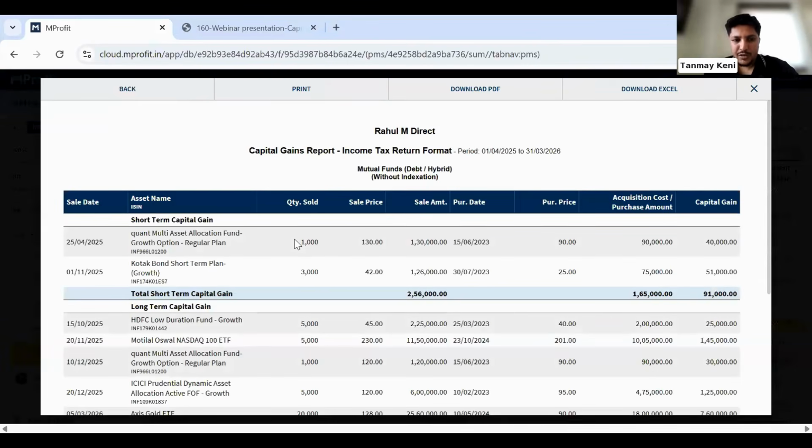So the first fund you see is the Quant Multi-Asset Allocation Fund. There is no pre and post criteria here. If it is less than 2 years, it will be considered a short-term capital gain. If you're holding it more than 2 years and then selling it, it will be considered a long-term capital gain. In this particular example, the holding duration of the very first fund, the Quant Multi-Asset Allocation Fund, is less than 2 years, and it is shown as short-term capital gain.